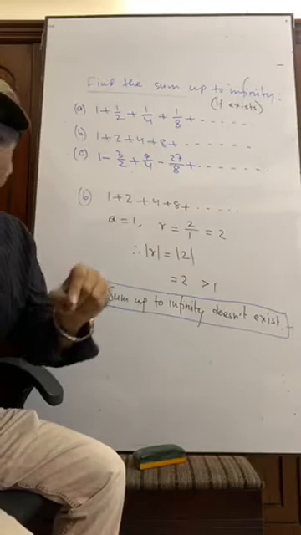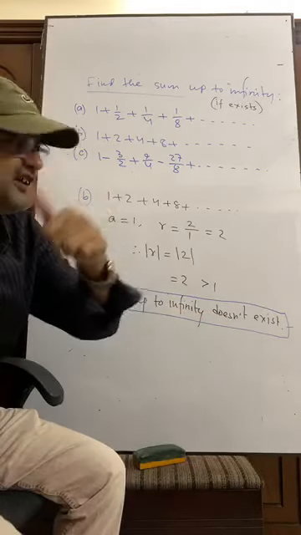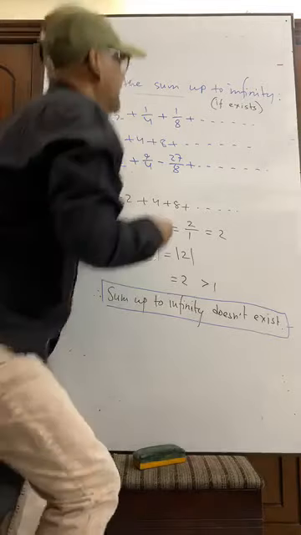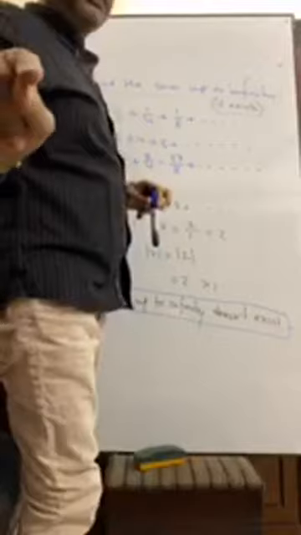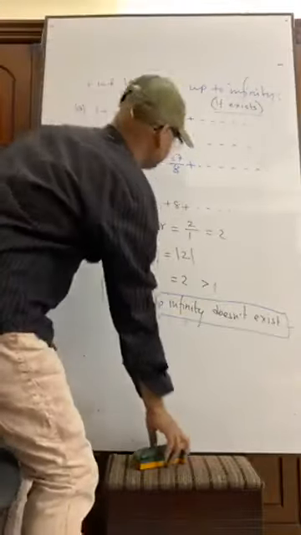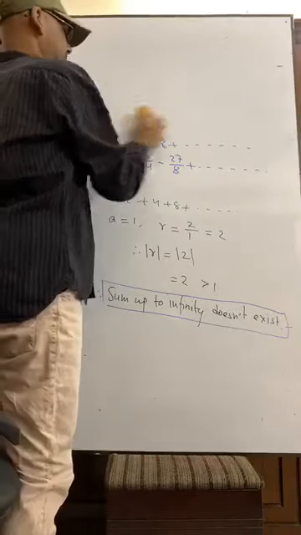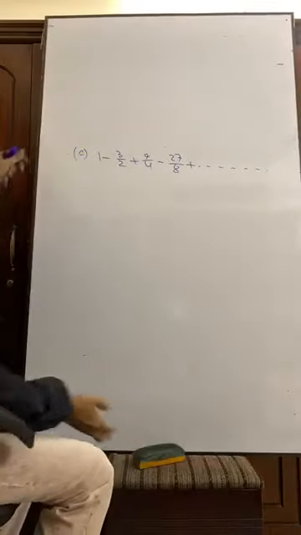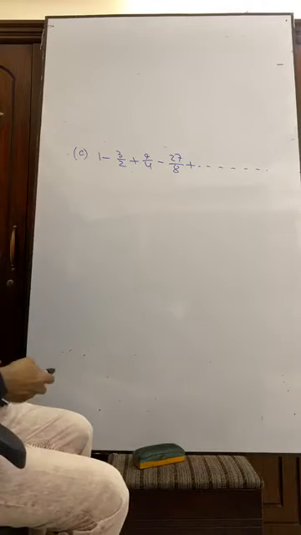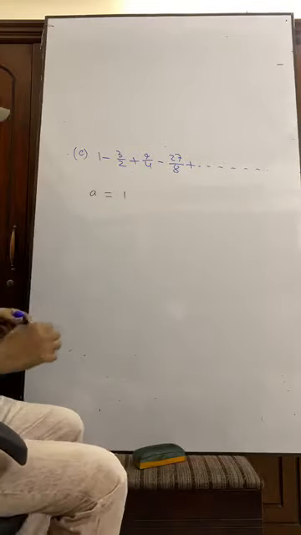So as per the condition, sum up to infinity does not exist. For this, I mentioned here, if exists. Now, it is your turn to do question number C. A equals 1. Do it. I want to see who can do it.